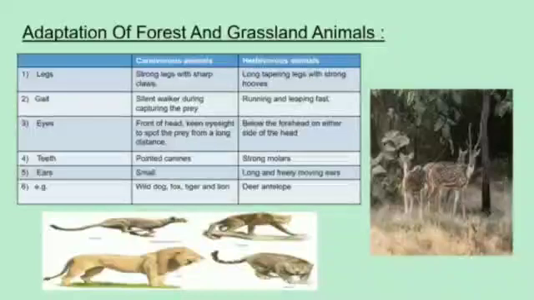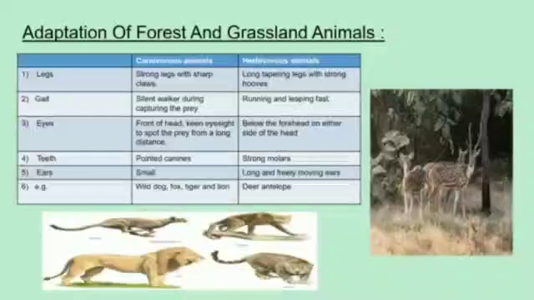Next point, gait. Gait is the manner of walking. Carnivorous animals are silent walkers while capturing the prey, whereas herbivorous animals run very fast. The eyes of carnivorous animals are in the front of the head, with keen eyesight to spot the prey from a long distance, whereas the eyes of herbivorous animals are below the forehead on either side of the head.